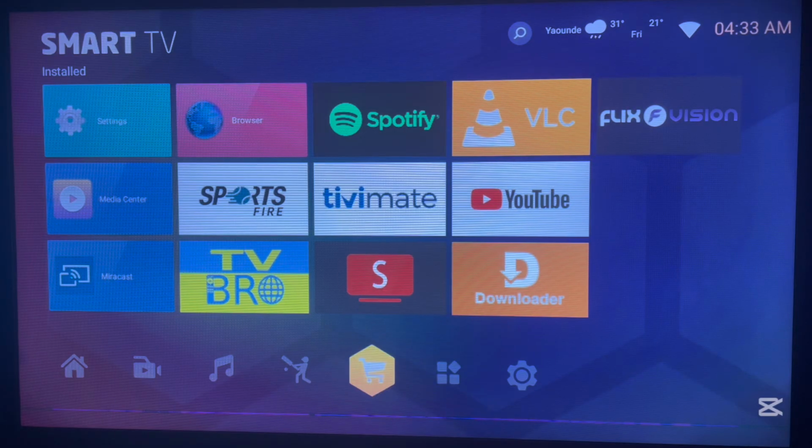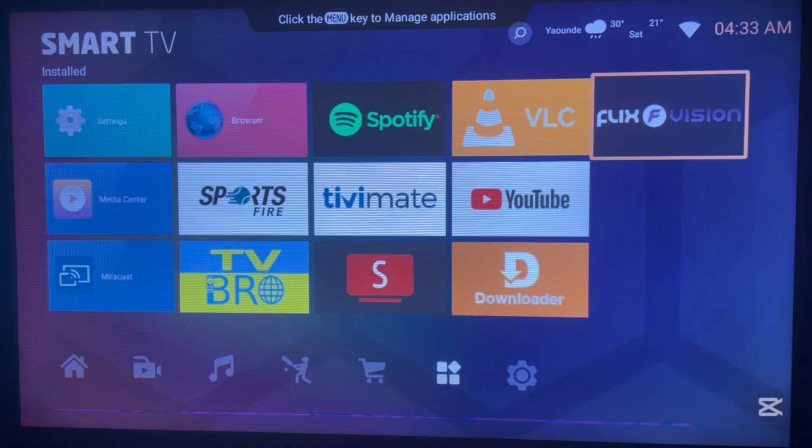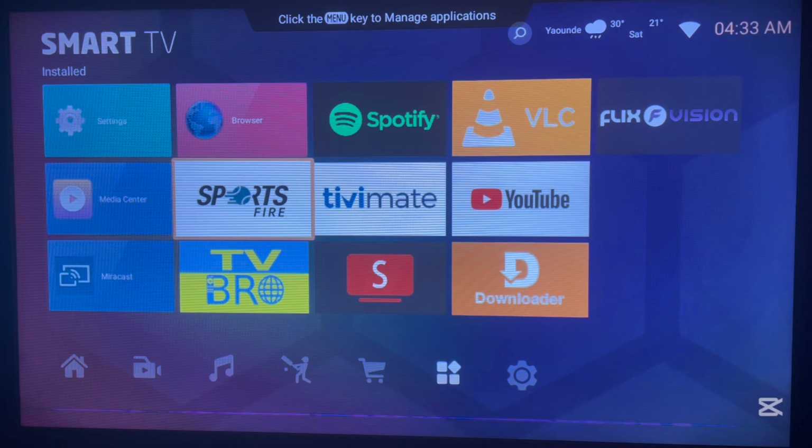The next application that you should have on your Android TV is Spotify. So if you're a sports fan, someone who loves watching sports and you want to stream sports on your Android TV without any subscription, then Spotify is the application for you. It helps you to stream live sports, all types of sports, football, hockey, and more. You can stream it with Spotify. I'll also be showing you how to install Spotify to your Android TV.